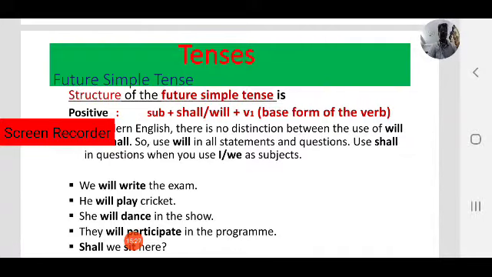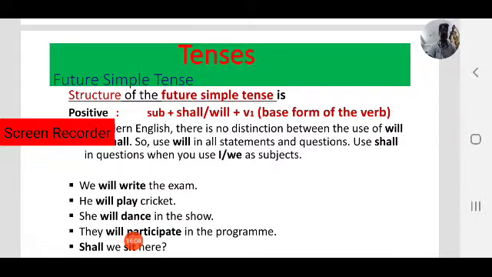Okay. For example, observe the examples. We will write the exam. Observe the structure. Subject. What is the subject here? We. Follow the structure: shall or will plus V1 or base form of the verb. We will write the exam. Right. Or we can say we shall write the exam. That is also right. We will write the exam or we shall write the exam. Both are correct. But nowadays we use will for all subjects. No problem.